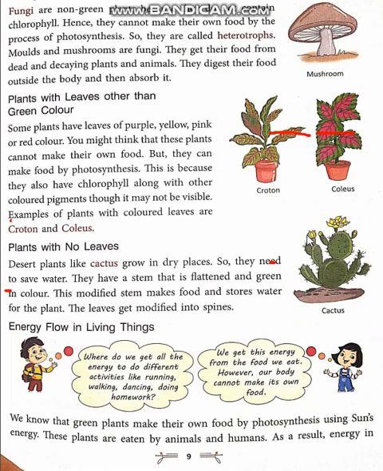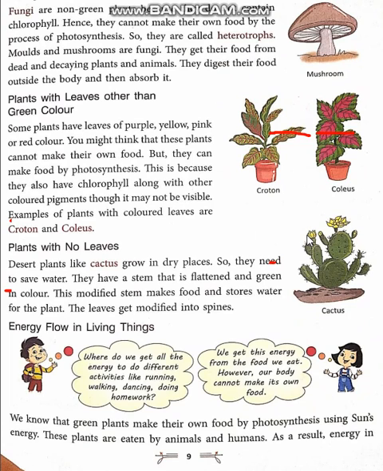Plants with leaves other than green color. There are many kinds of plants you might have seen around you which have some other color on the surface of their leaves. Two examples are also given on the screen. One is croton and the other is coleus. They are categorized under unusual plants because they have some other pigment. Chlorophyll is a pigment which gives green color. So these plants have some other pigment which is reflected on the surface of the leaf. So their other pigment makes them unusual.